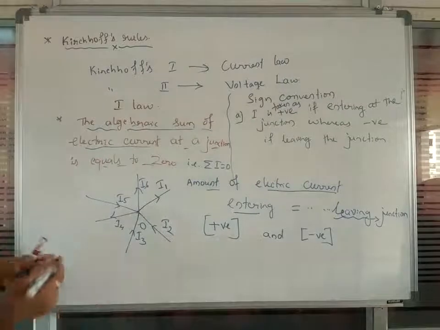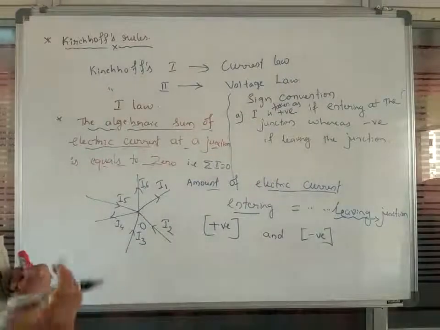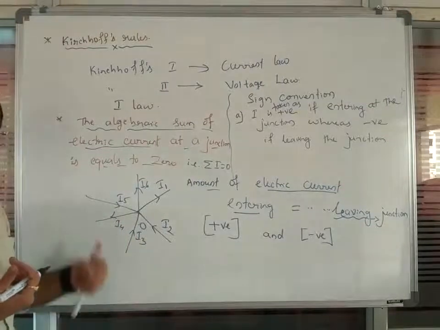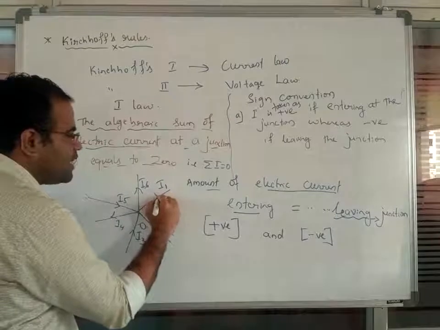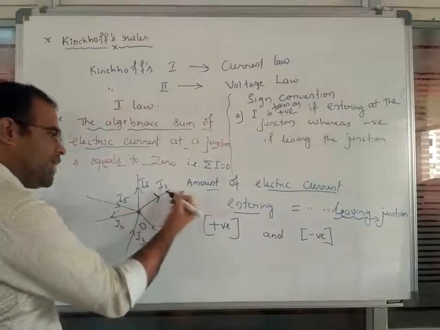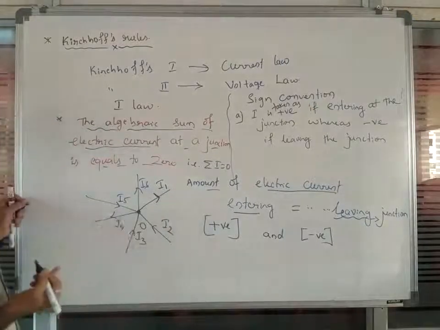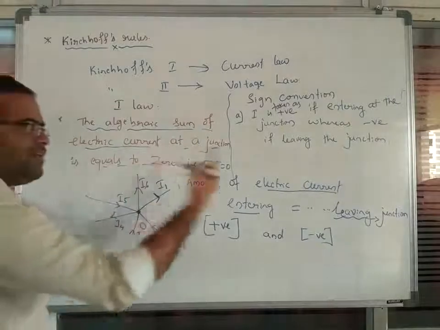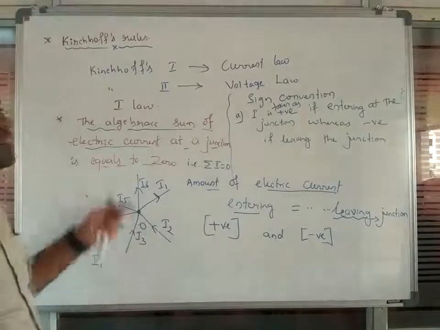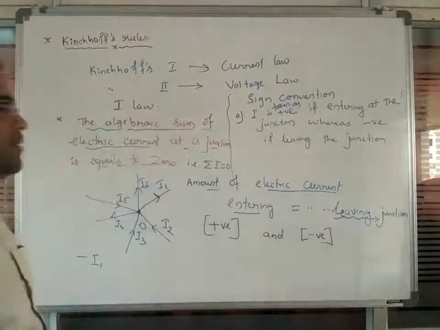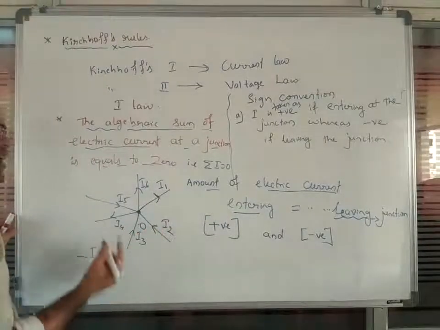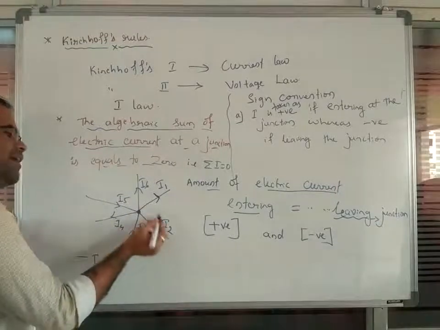Now let us see the amount of electric current entering here and the amount of electric current leaving the junction points. In order to understand, let us see what you are observing. This is I1. From this junction point, it is leaving or exiting the junction point. So whenever it is leaving the junction, we are going to consider it negative according to the sign conventions used in Kirchhoff's first law. So this will be taken as minus. Next we'll see the second electric current. Here the second electric current is entering towards the junction point.